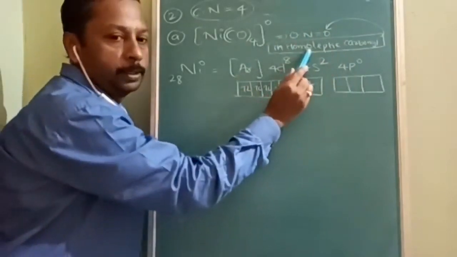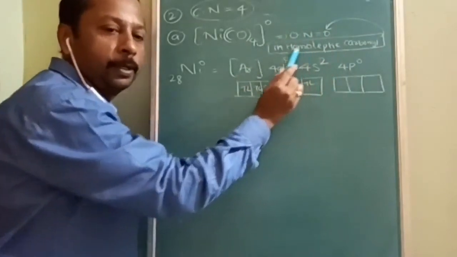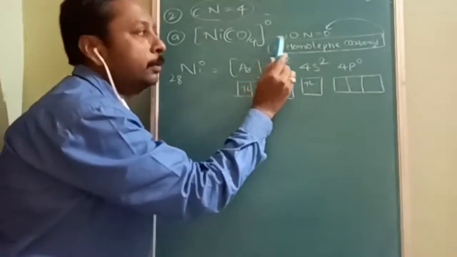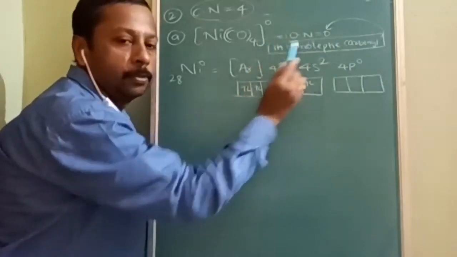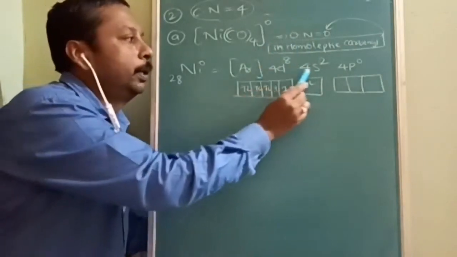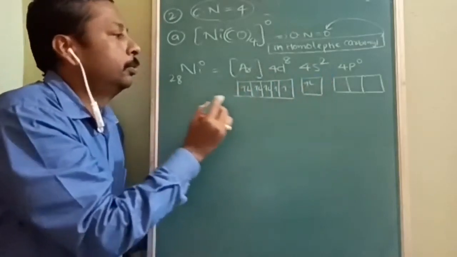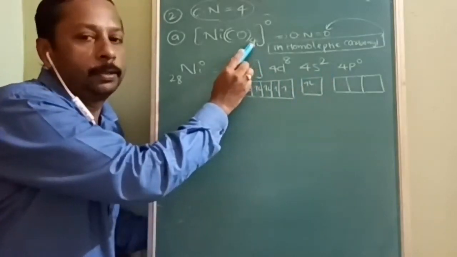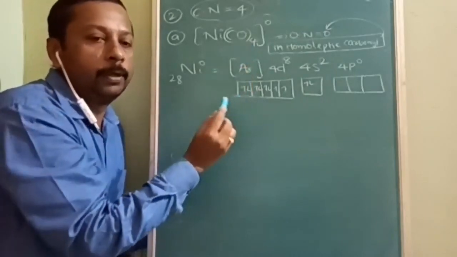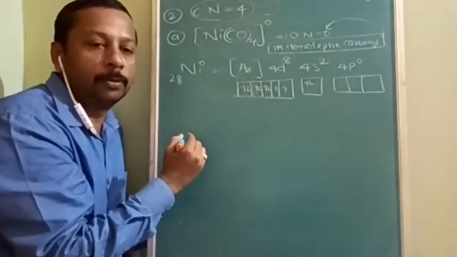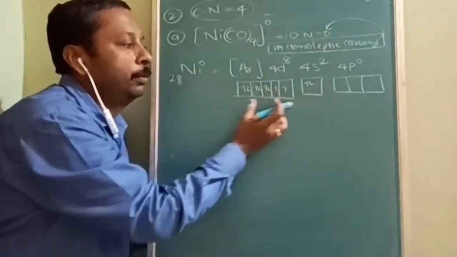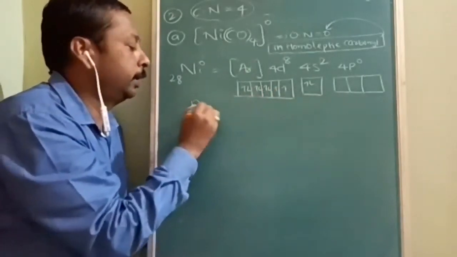So that is why I am not removing any electron. Always remember this, it is a very important direct objective question. So the oxidation number is 0. Now let us see the argon 3d8 4s0. But it has to provide 4 empty orbitals. For that, what will we do? We will break the Hund's rule, that is, pairing against Hund's rule.